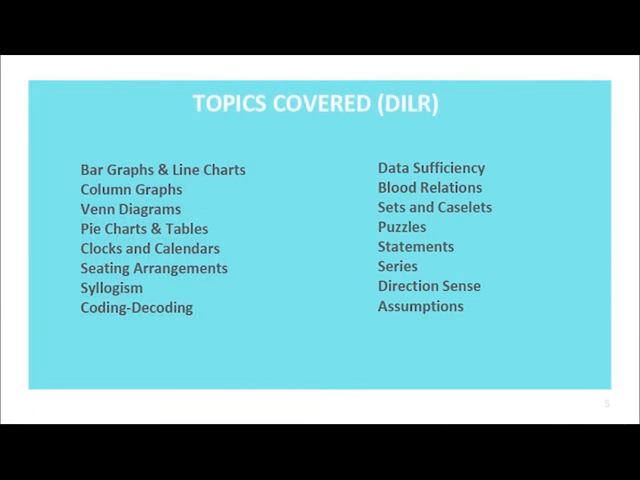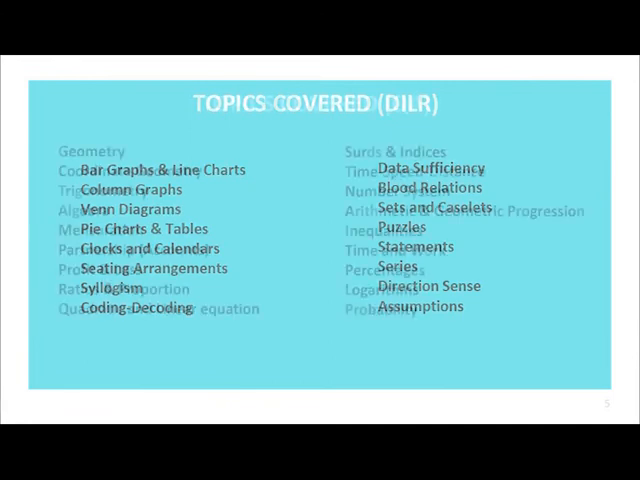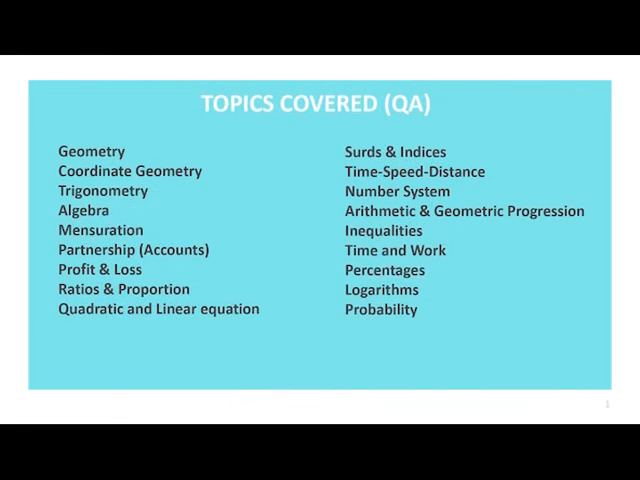The topics covered under DILR are bar graphs and line charts, column graphs, Venn diagrams, pie charts and tables, clocks and calendars, sitting arrangements, syllogisms, coding decoding, data sufficiency, blood relations, sets and caselets, puzzles, statements, series, direction sense, and assumptions. Now let's talk about the topics covered under QA or quantitative aptitude.